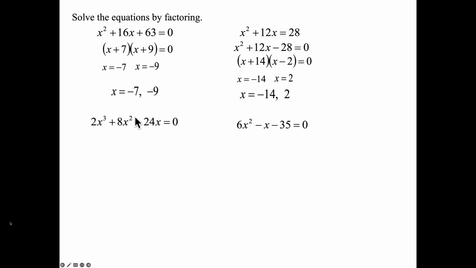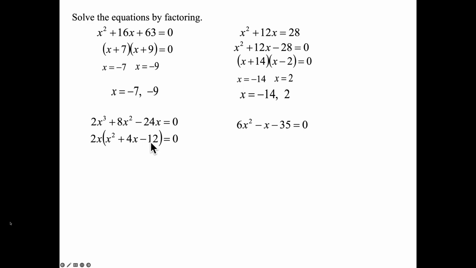Whoops, going a little fast here. 2x cubed plus 6x squared minus 24x. I see even numbers. I see x. I'm thinking GCF of a 2x. This 2x can be set equal to 0 right away if you want, and say x equals 0 and put it in your answer. X squared plus 4x minus 12.